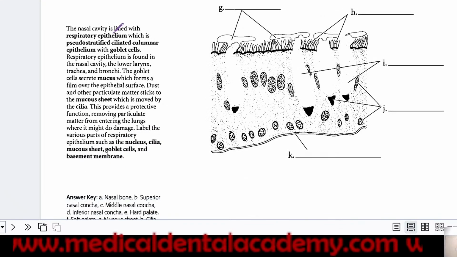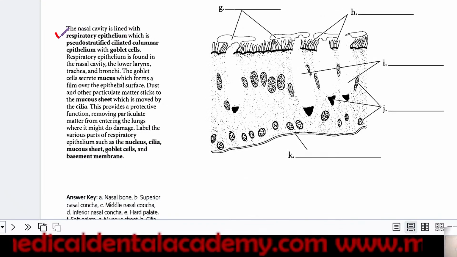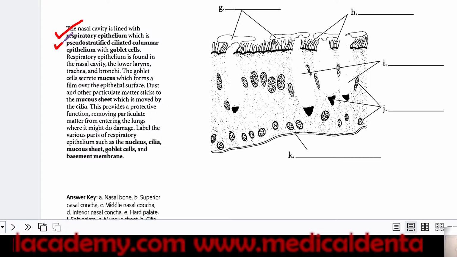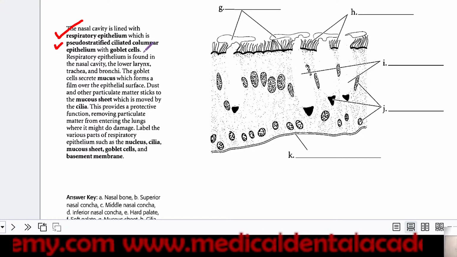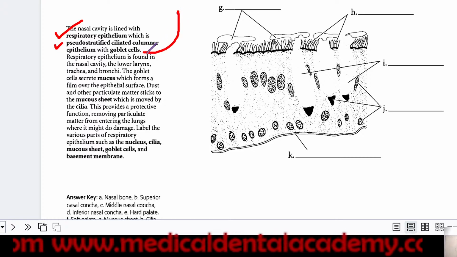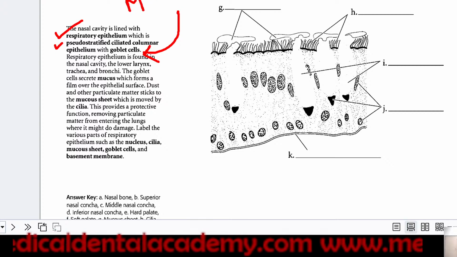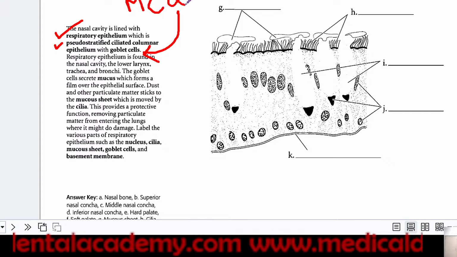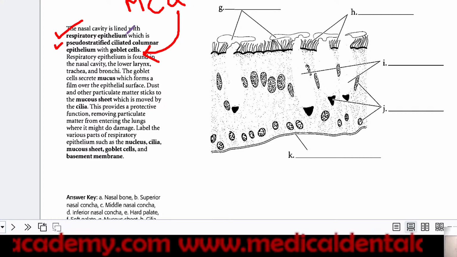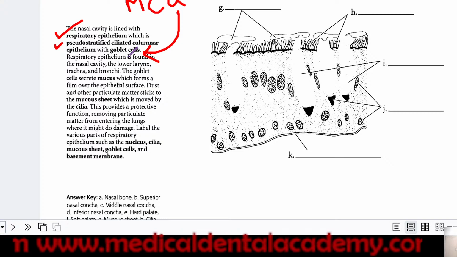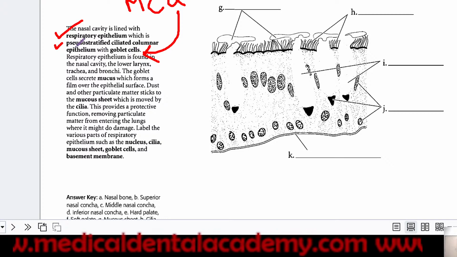Now, nasal cavity lining, it is respiratory epithelium, which is basically pseudostratified ciliated columnar epithelium with goblet cells. So this is the most important MCQ for your exam. You will be asked which cell is present in respiratory epithelium. You have to answer that it is goblet cells. Which type of epithelium?